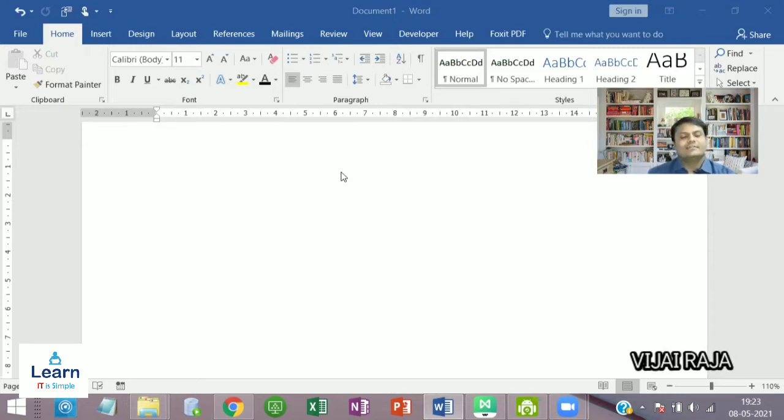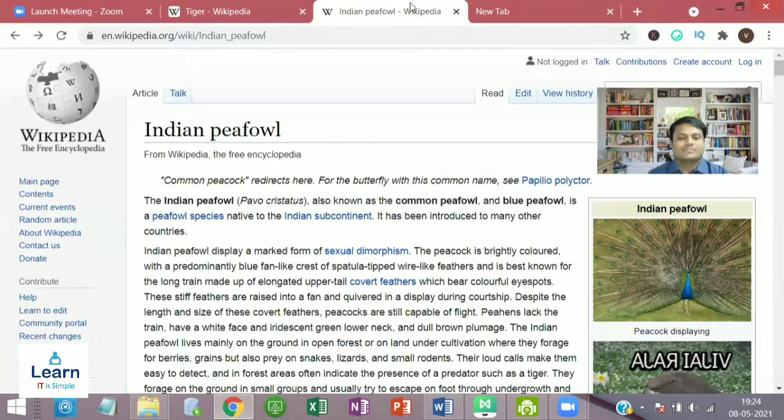First, open the file as I have shown on the screen. Okay. If I want to do the continuous copying operations, I will go to this website. Okay, Wikipedia.